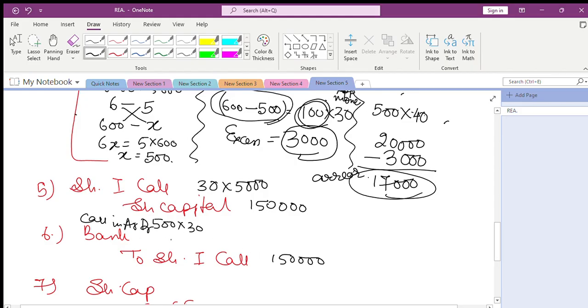So this is basically 5,000 into 30. Out of 5,000, we have not received money on 500. We have received money on 4,500 shares at the rate of 30 each. You may deduct from 1,50,000 this 15,000 and get this amount of 1,35,000.